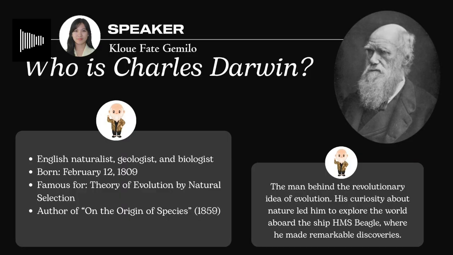Now, who's Charles Darwin? Charles Darwin, born in 1809 and died in 1882, was an English naturalist, geologist, and biologist, best known for his contributions to evolutionary biology. He proposed that all species of life descended from a common ancestor, a theory now widely accepted as a fundamental scientific concept. His key contributions: first, the theory of natural selection. Darwin introduced the scientific theory that evolution occurs through natural selection.